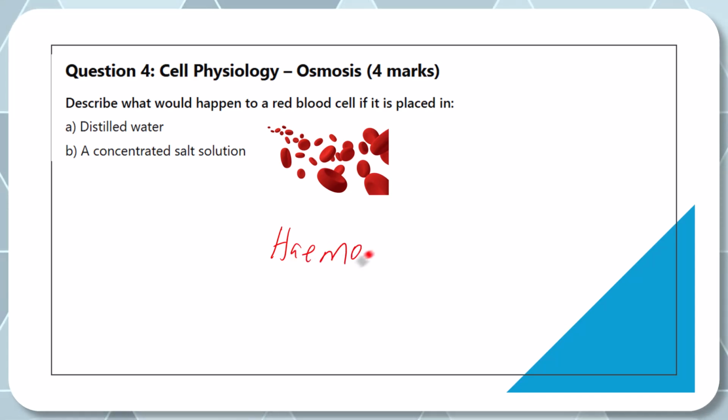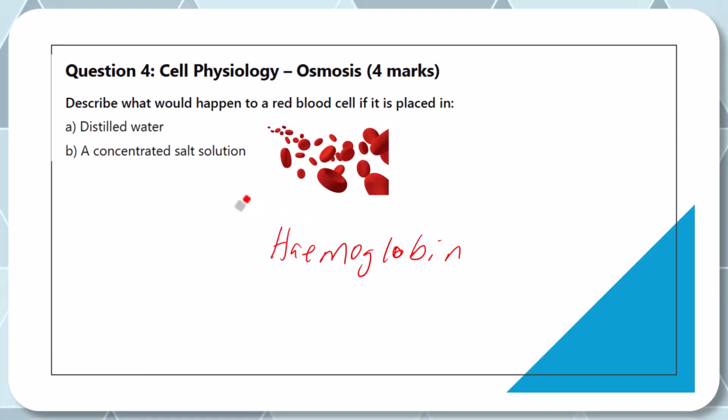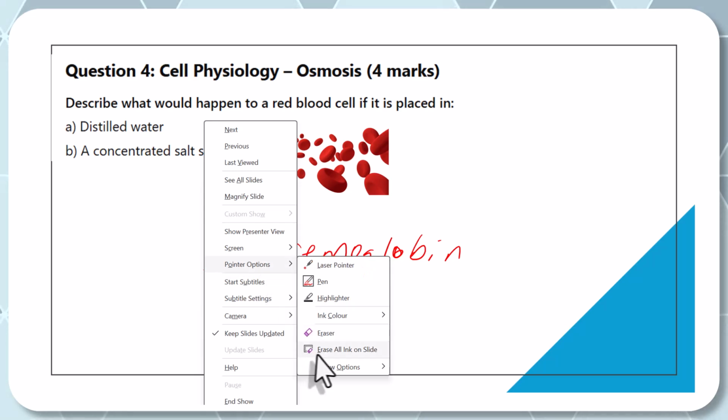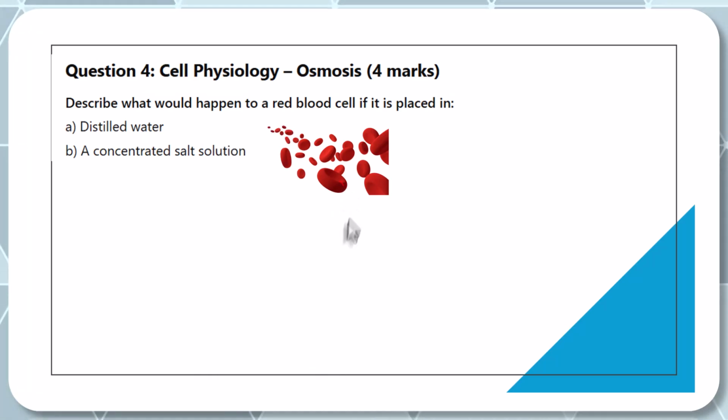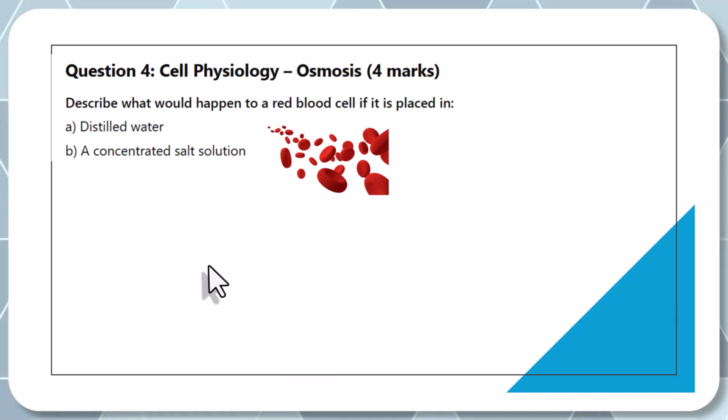Hemoglobin is a protein that you find in red blood cells that clings to oxygen and carries it. So one of the ways that red blood cells are adapted to do their function is that they have hemoglobin. Another thing is that they've got large surface area because they are disc shaped. Look at the way they are dented like that. It's as if they're disc shaped. They look hollow, right? And that is to provide large surface area, carry plenty of oxygen. That is the way that they're adapted.